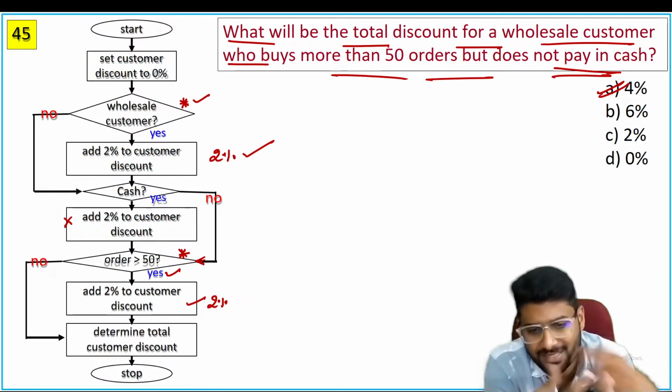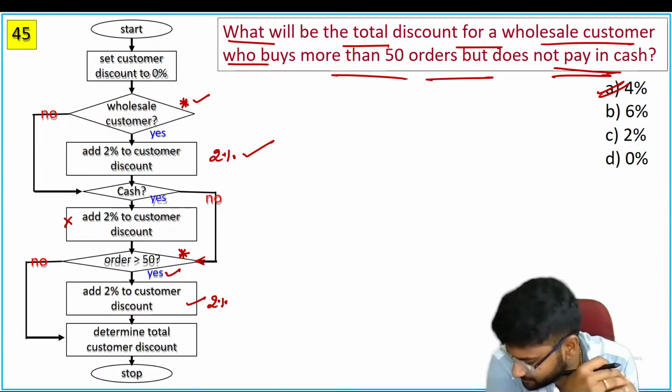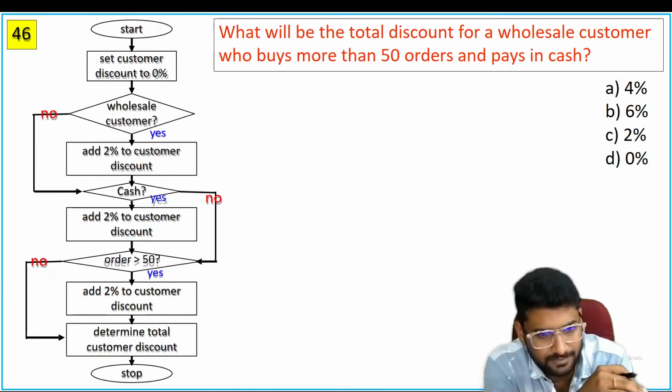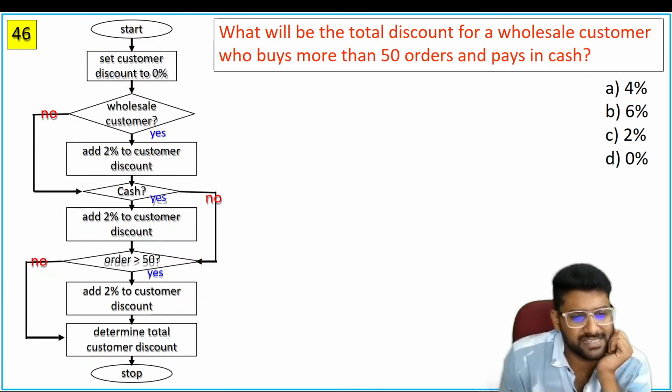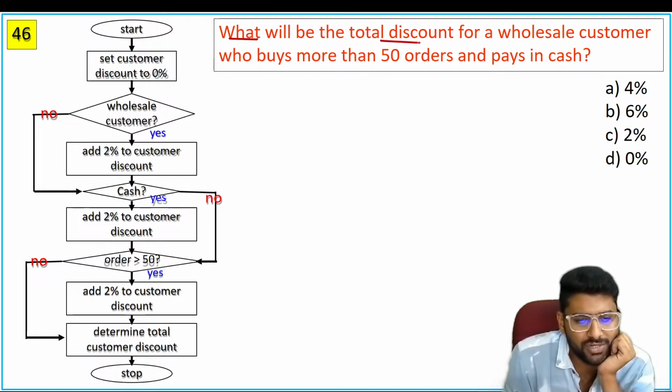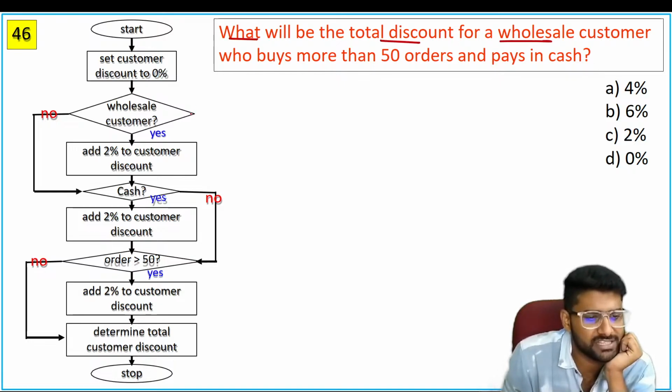It's all about yes or no. I mean, again, read that information carefully. Now, again, see this question. What will be the total discount of wholesale customer? Yes, wholesale customer. Yes, that person gets 2% discount.